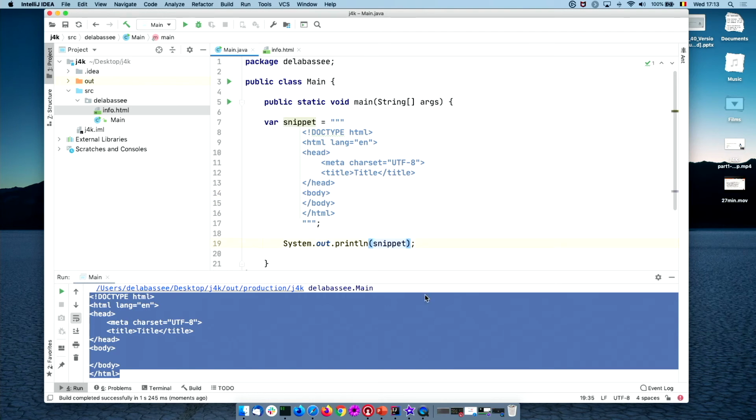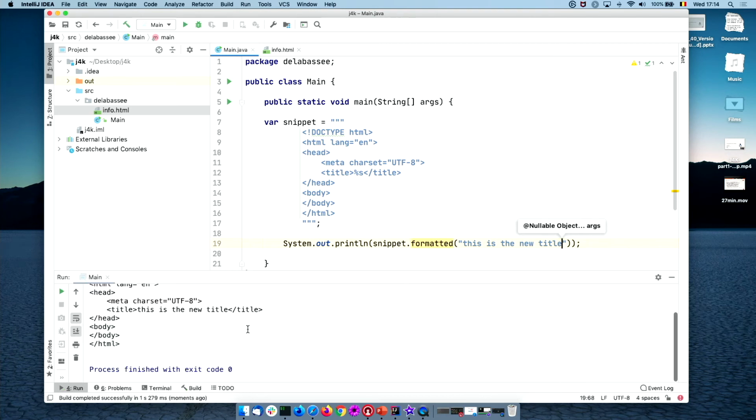What we can also do, for example, is change the title. We have this new formatted method that we can use, and let's say this is the new title. Okay. And you see we can do some simple insertion and replacement within the text blocks.